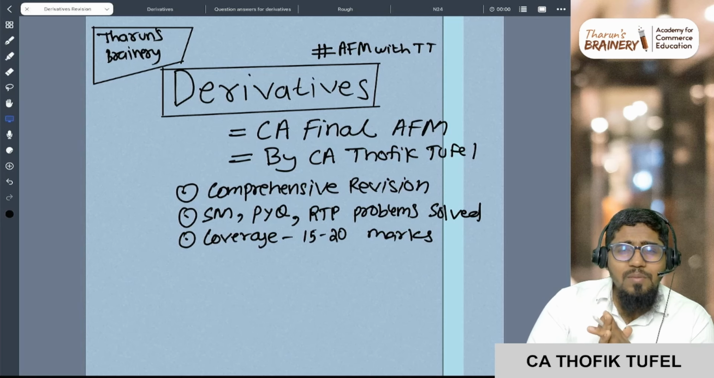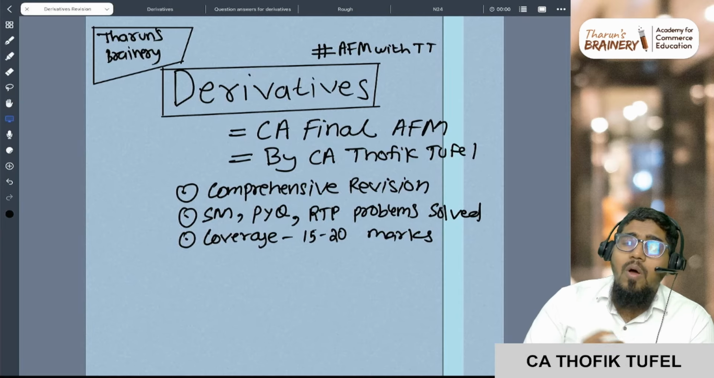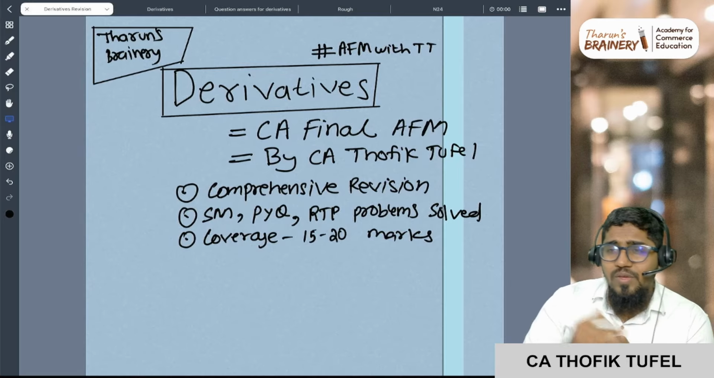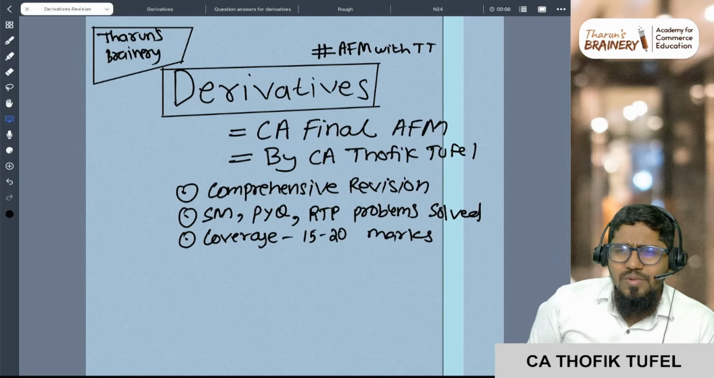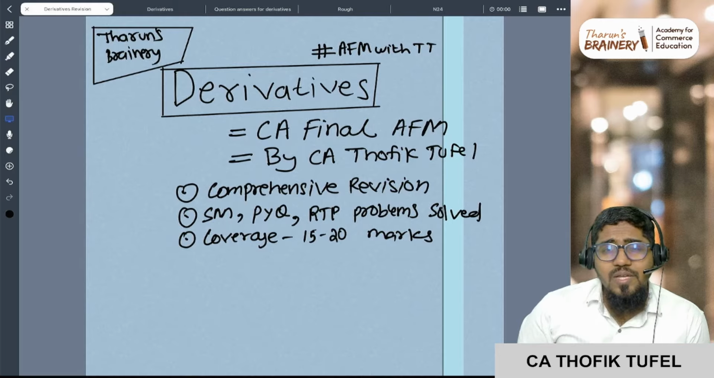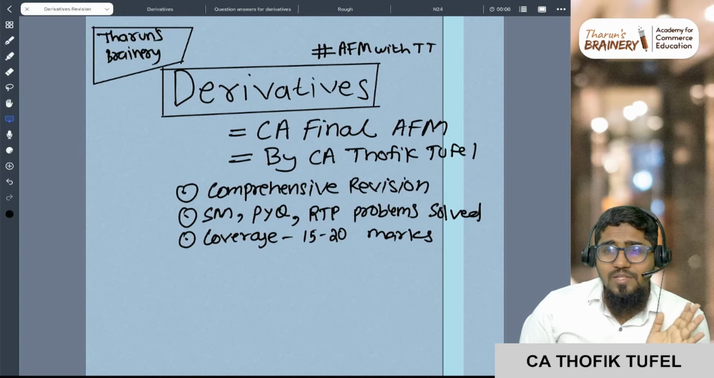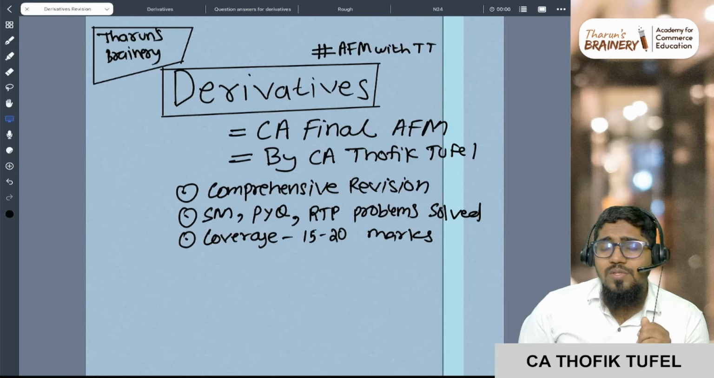What is happening here is that mostly this will come in the last question, question number 6, or sometimes part B or C of question number 5. So it will come mostly in question number 5 or 6. Mostly what students do is that they leave this chapter of derivatives. That is the strategy that most of the students will use.